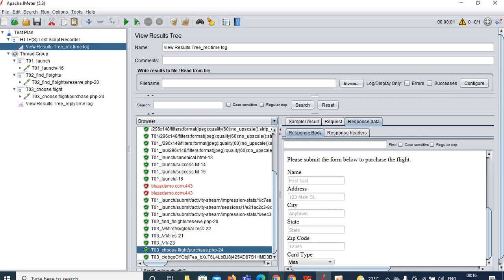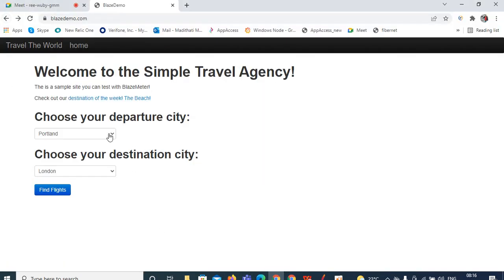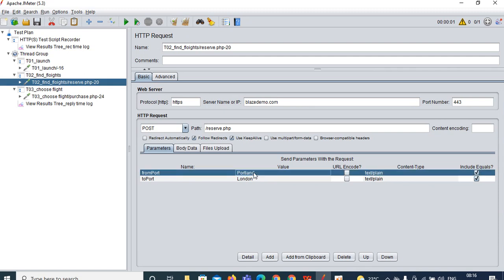Okay, see, go here, go to your browser. Here you can see there are many inputs. When you record in real time, I have chosen Portland here as the departure city and London as the destination city. So Portland and London, those two are present over here in the script. You can see Portland and London.